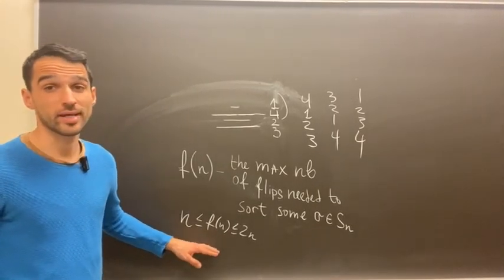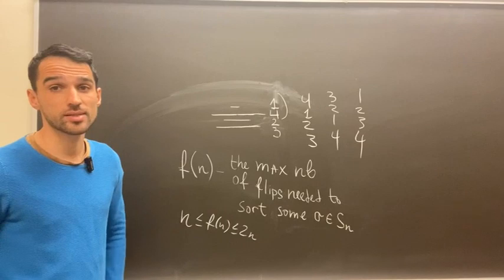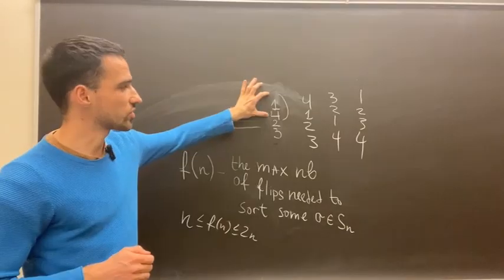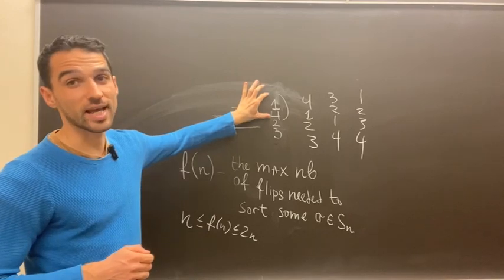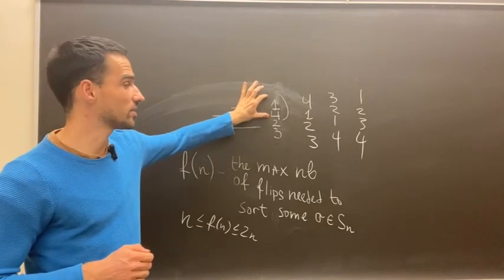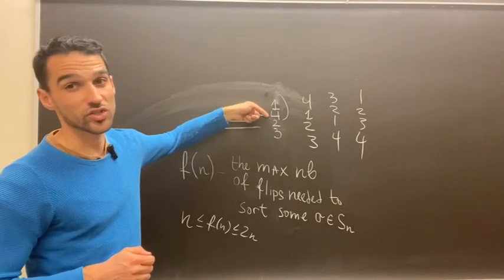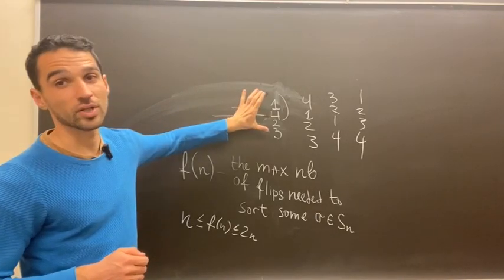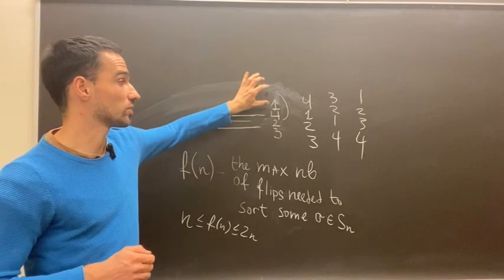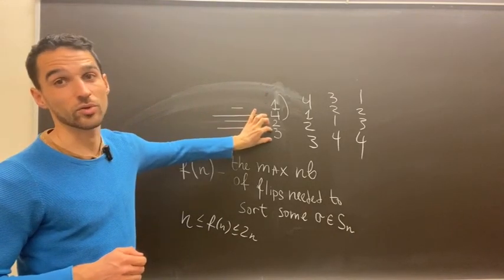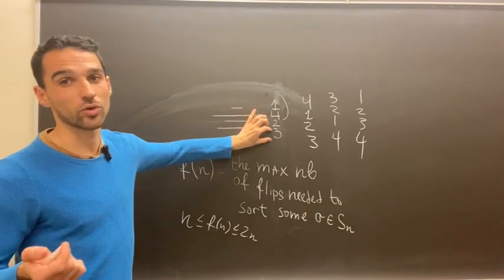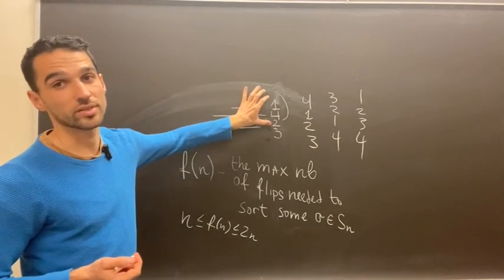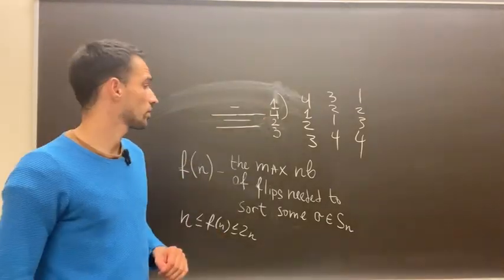F of n is between n and 2 times n, and we can see this pretty easily. For the upper bound of 2n, just move the prefix ending at the largest element, so that this largest element goes at the top, and then flip the whole permutation, so the largest element goes to the bottom.